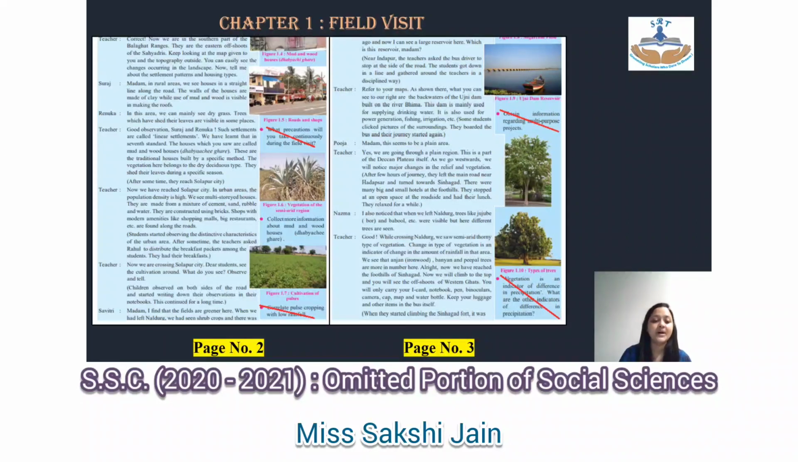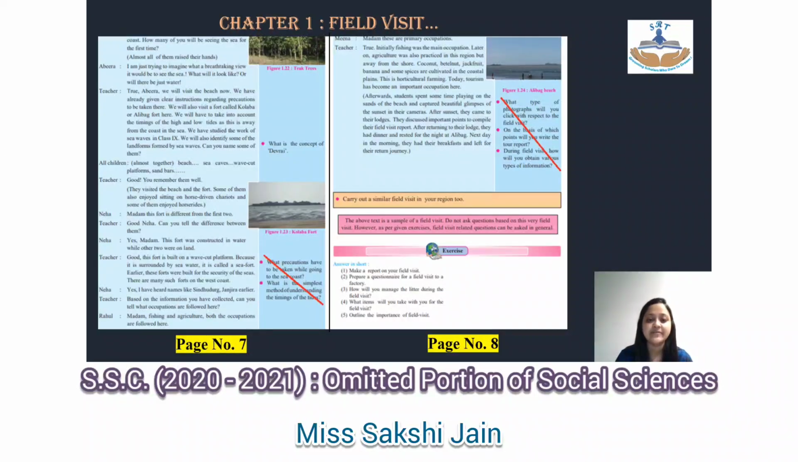Okay, so chapter number 1, on page number 2, there are 2 questions which are cancelled. The first question over here, what precautions, and the one given below, which is correlate pulse cropping. These 2 questions on page number 2 have been cancelled. Moving ahead, page number 3, the first question, giving information regarding the multi-purpose projects, has been cancelled, and the last question given below is also cancelled. On page number 7, the 2 questions given below are cancelled, and on page number 8, below the image of Alibag beach, all 3 questions have been cancelled. So that's about chapter number 1's cancellations.